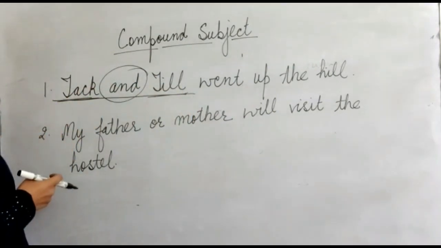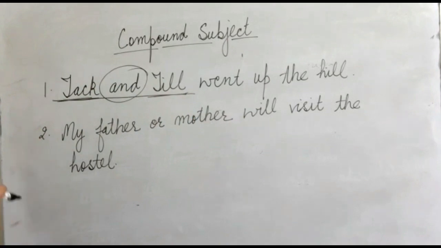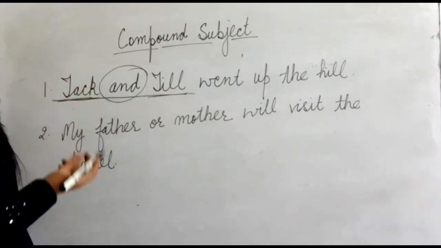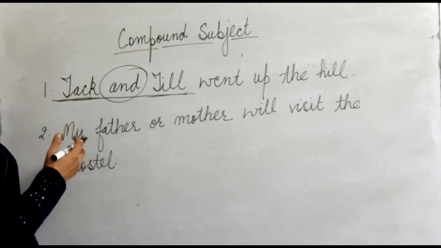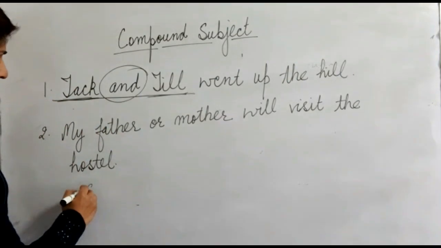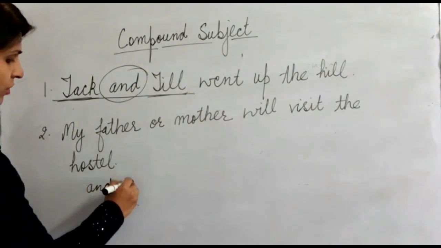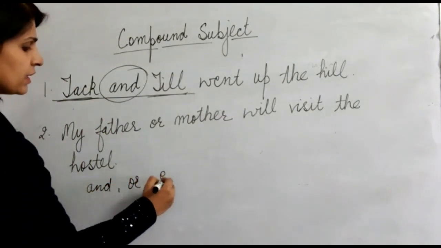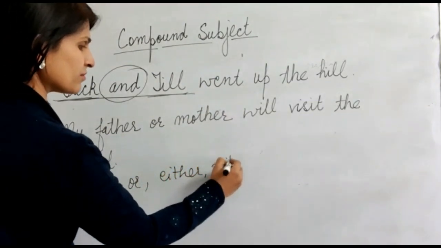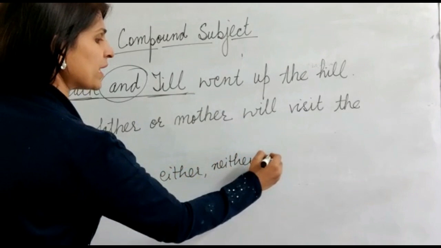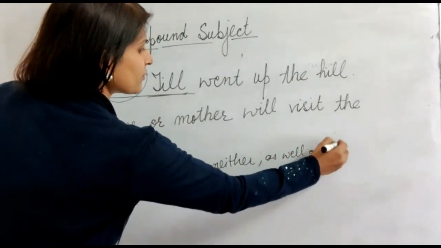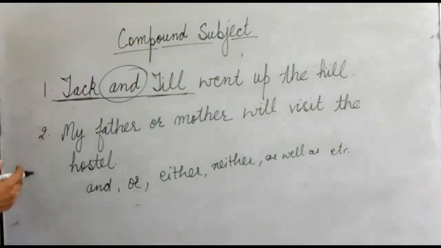The compound subject is that subject which is made by joining two or more simple subjects using a conjunction. And we know the conjunctions are and, or, either, neither, as well as, etc. The list is very long.